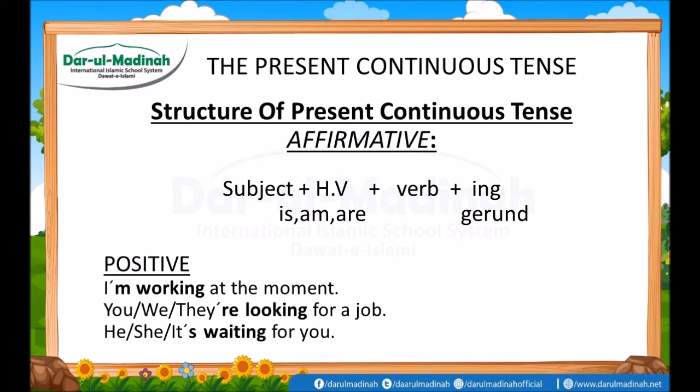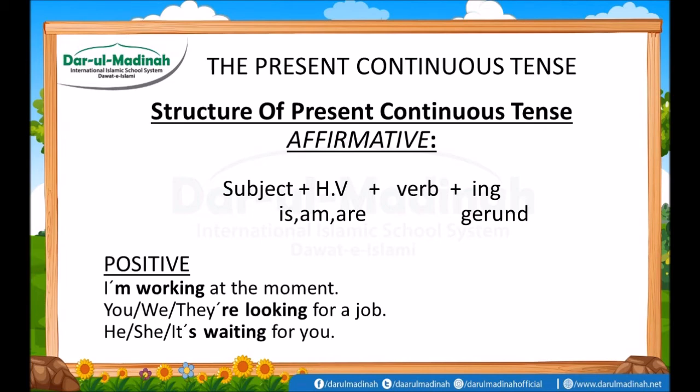There are mainly 3 helping verbs used in present continuous tenses: is, am, and are. Then we use the main verb, just like looking, waiting, eating, running. Or we can say that we use the ing form with the verb.